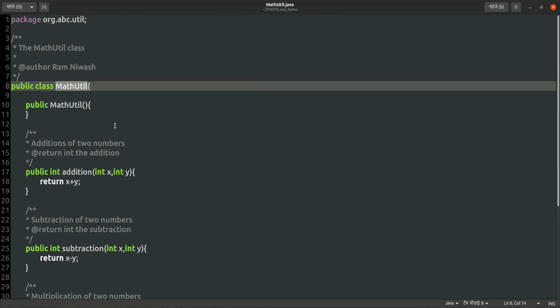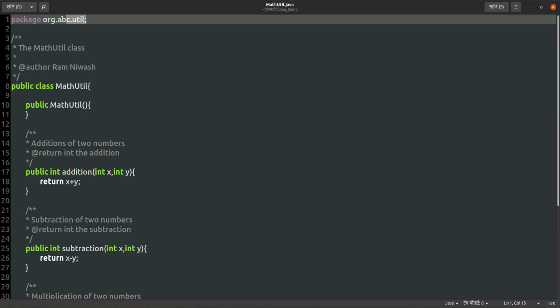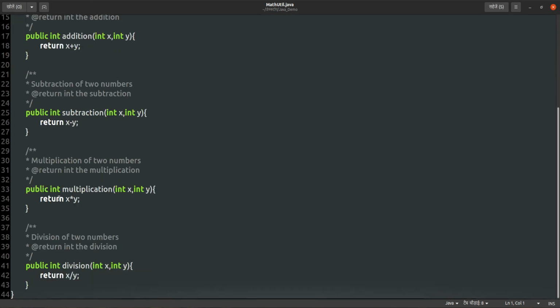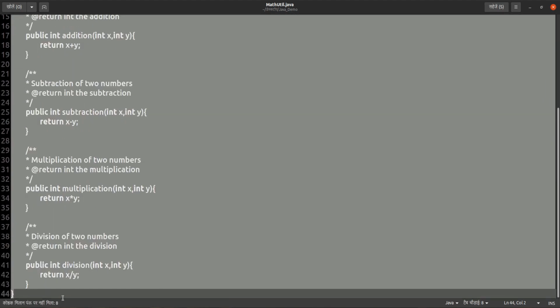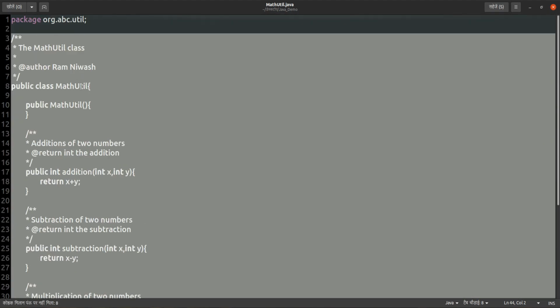Suppose this is the mathUtil, and the package of that mathUtil is this one that we have declared here: package org.abc.util. This is our package. So this is the package statement that we declared, and this is our class, as usual we have seen.